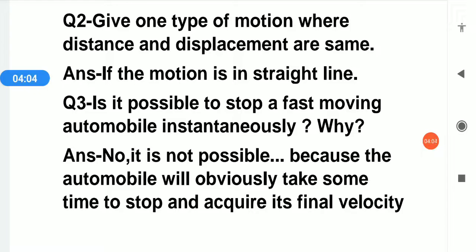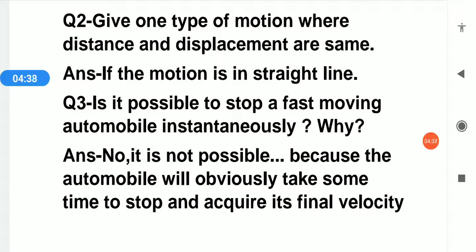For quick revision, you know some terms. State of rest: when a body is not changing its position. State of motion: a body is said to be in motion if it changes its position with respect to a fixed point taken as a reference point in its surrounding with the passage of time. Types of motion we have explained. Mechanics: the branch of physics which deals with the study of motion of objects and their response to force is called mechanics.